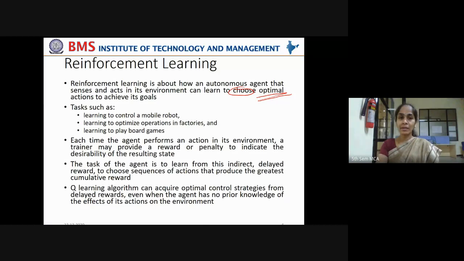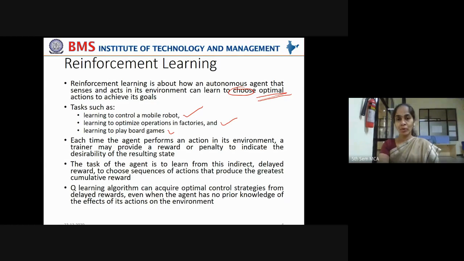So in its environment it can learn to choose optimal actions to achieve its goals. So what are the appropriate actions, optimal actions? That is the matter of concern here. Not only taking actions but appropriate actions. Now tasks such as learning to control a mobile robot, learning to optimize operations in factories, so that fewer resources are used and greater production is done. That is called optimization only, right?